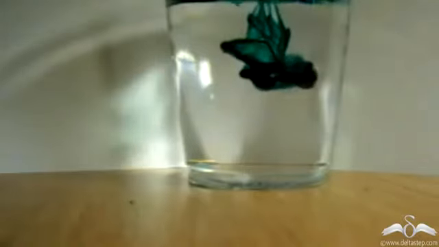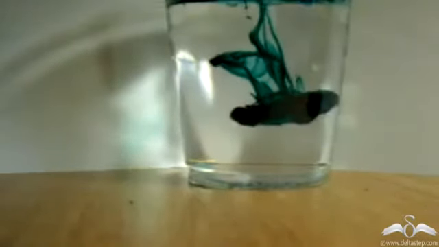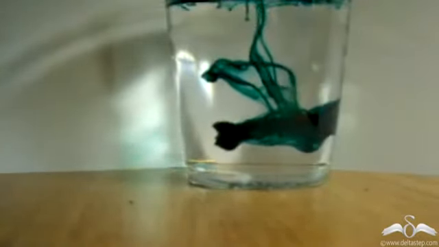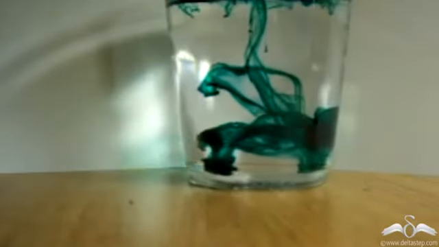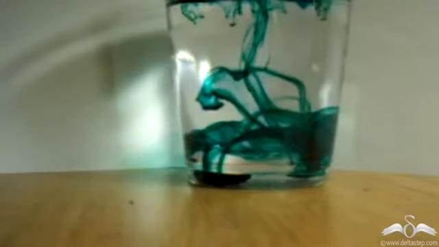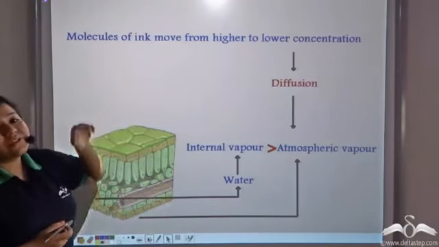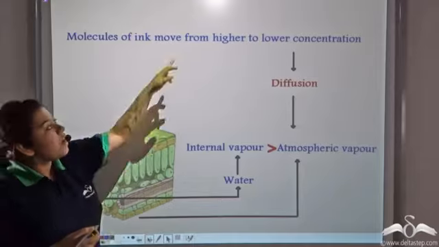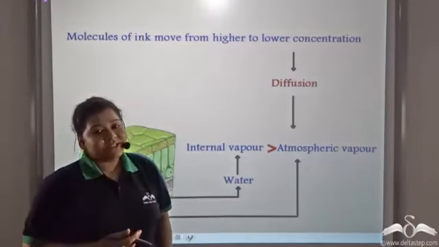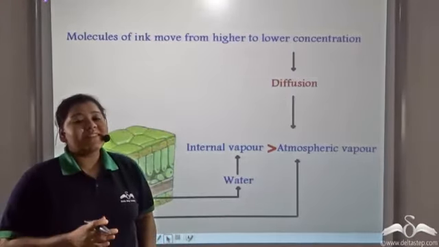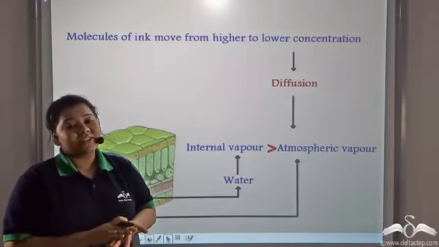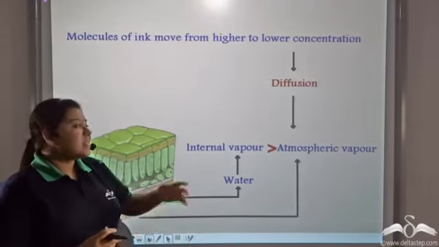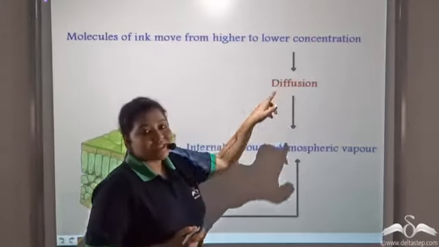Now, if you put a drop of ink in water, then the ink will travel from high concentration to low concentration of the ink till it becomes evenly distributed. So the molecules of ink move from a higher to a lower concentration when these two liquids are in direct contact with each other. This process is known as diffusion.